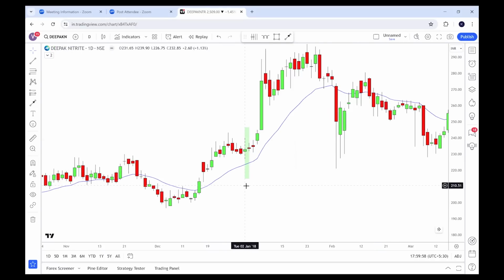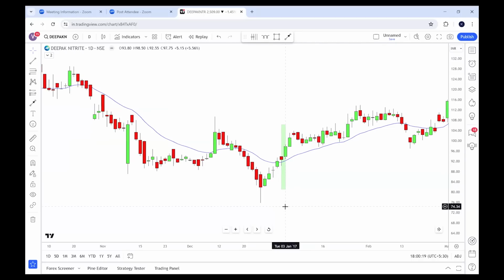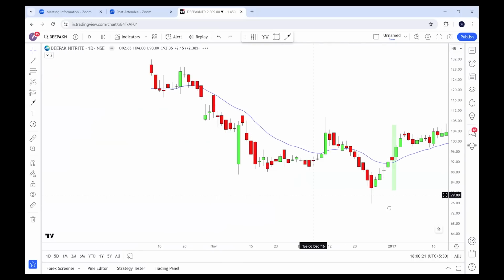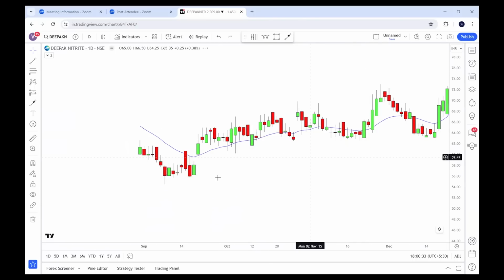What about 2018? 2018 open was 231 and close was 233. So it worked in 2018. 2017, this was the open. Here was the opening candle and here was the close candle and it worked. This is 2016. Here is the open candle 73 and the closed candle was above it and it worked.